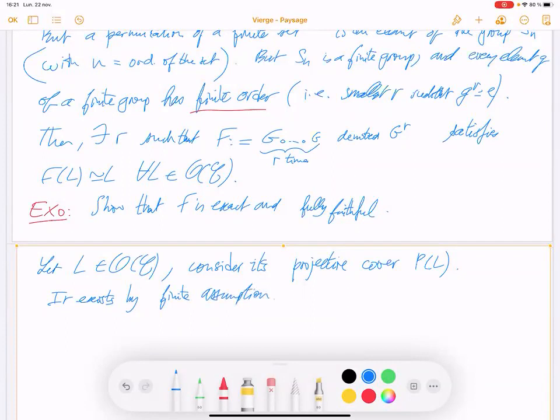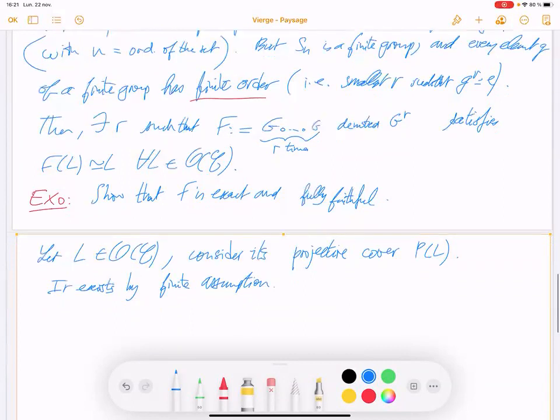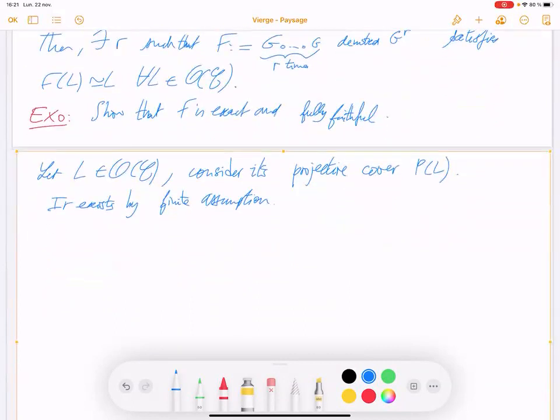Okay. So you have the projective cover, an epimorphism with some universal property.